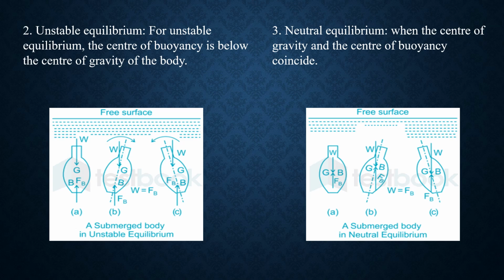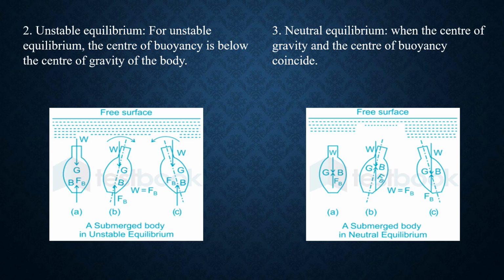In case of stability of floating body, there are three conditions. First is stable, second unstable, third is neutral. In case of floating body, we consider the metacenter. If the metacenter is above the center of gravity, then stable equilibrium. If the metacenter is below the center of gravity, then unstable equilibrium. If the metacenter coincides with the center of gravity, then neutral equilibrium.